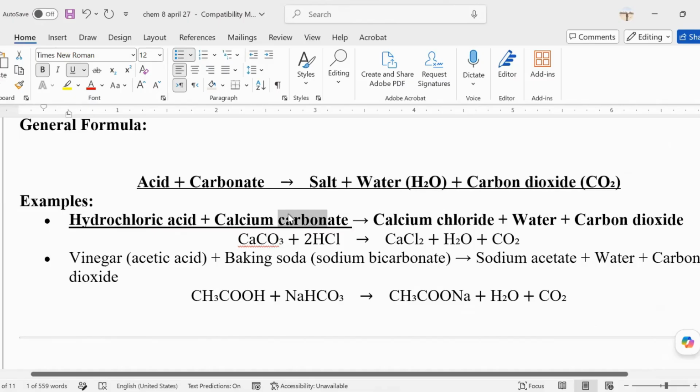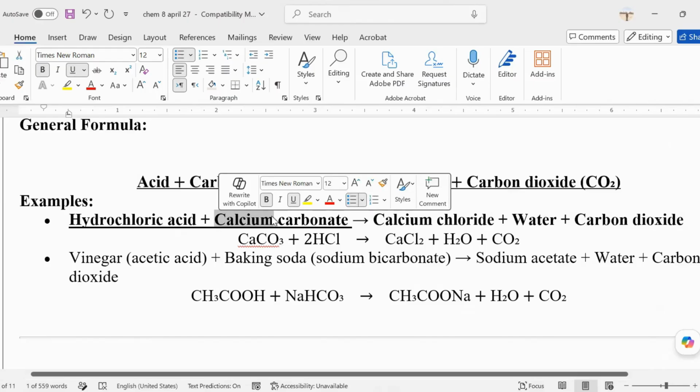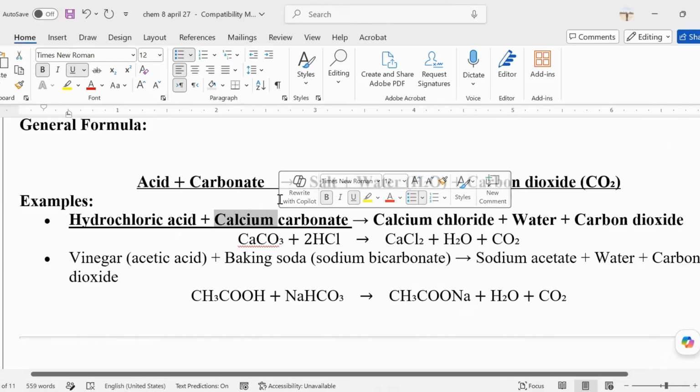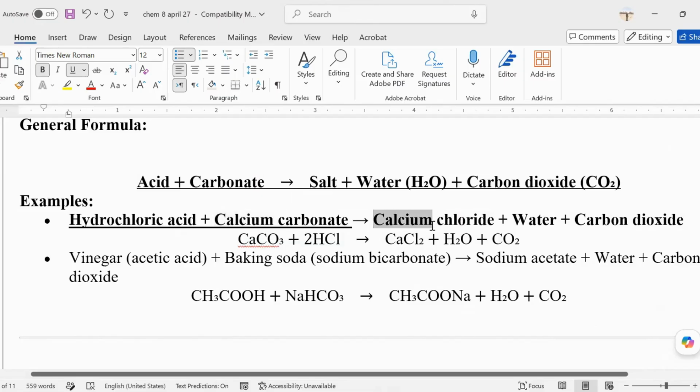So what happens is this. How are you going to convert this into the product? The metal from the carbonate, you will just copy it. Again, if it is acid and carbonate, look at the carbonate itself. You already have the calcium. So whatever metal this is, you will put it here, you will copy.